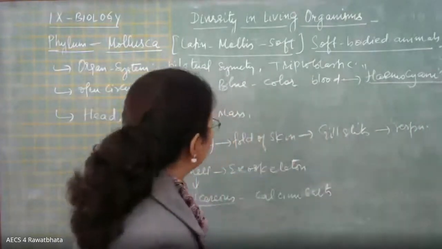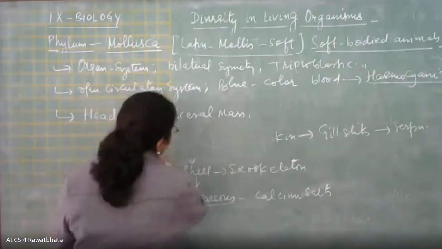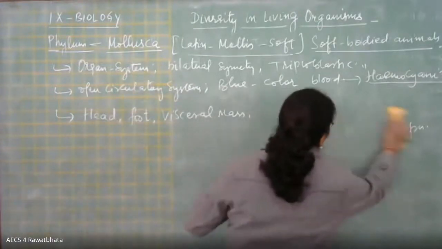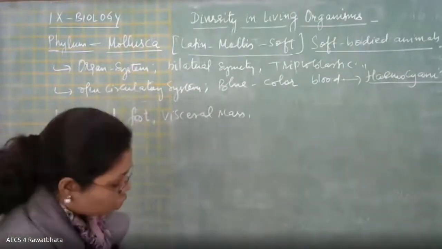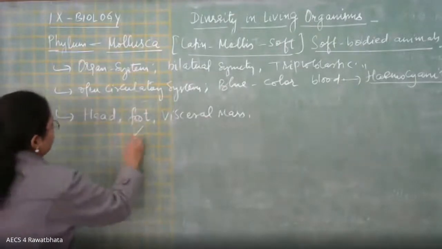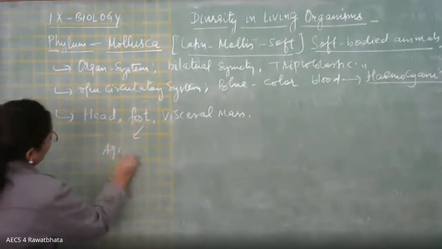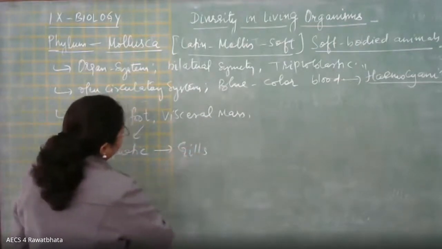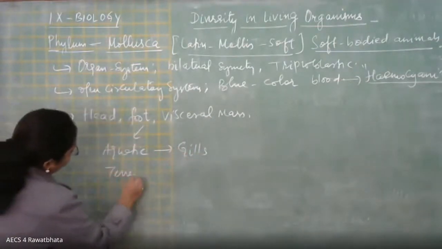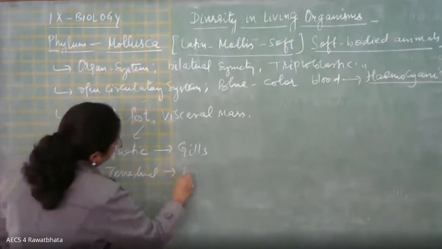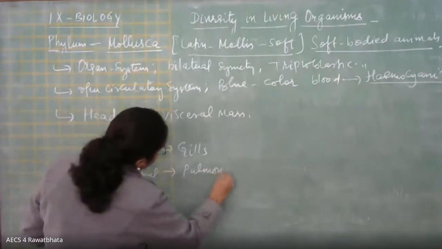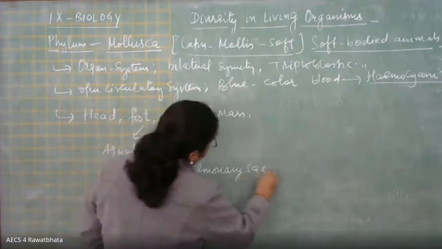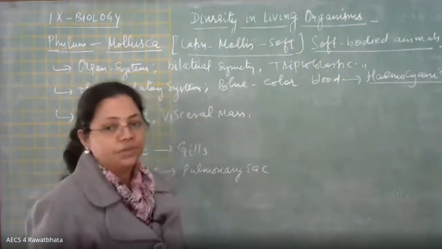And here in Mollusca, some life forms are aquatic. If the forms are aquatic, then they respire by means of gills, and if they are terrestrial, they respire by means of pulmonary sac, right?